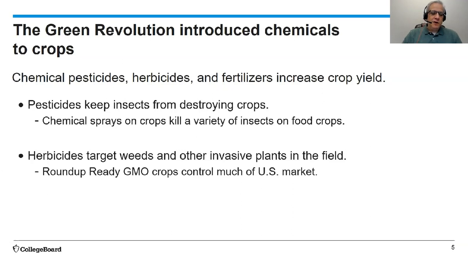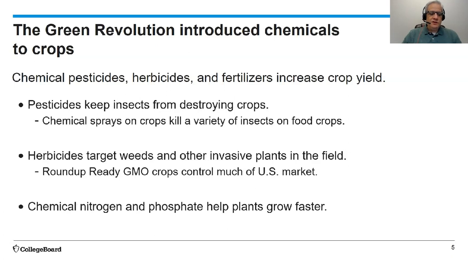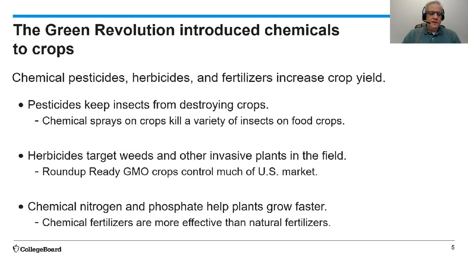Roundup Ready GMO crops control much of the U.S. market. Roundup Ready crops are crops that are resistant to the herbicide Roundup, which allows them to grow. Chemical nitrogen and phosphate help plants grow faster. These chemical fertilizers are often more effective than natural fertilizers.